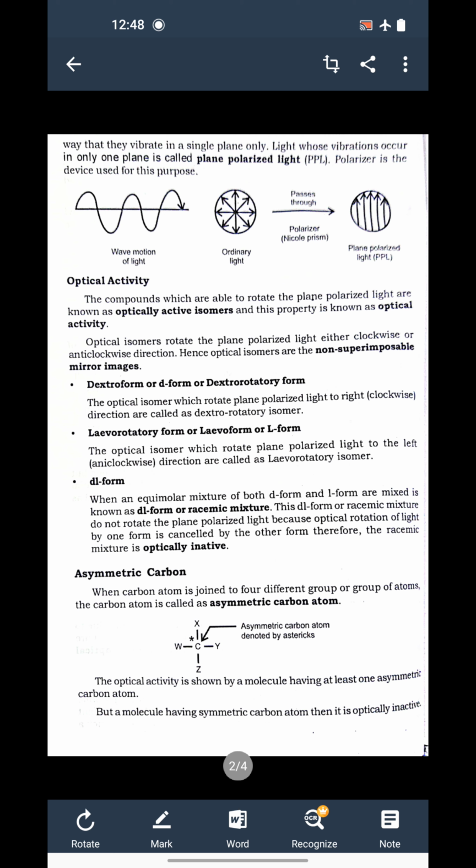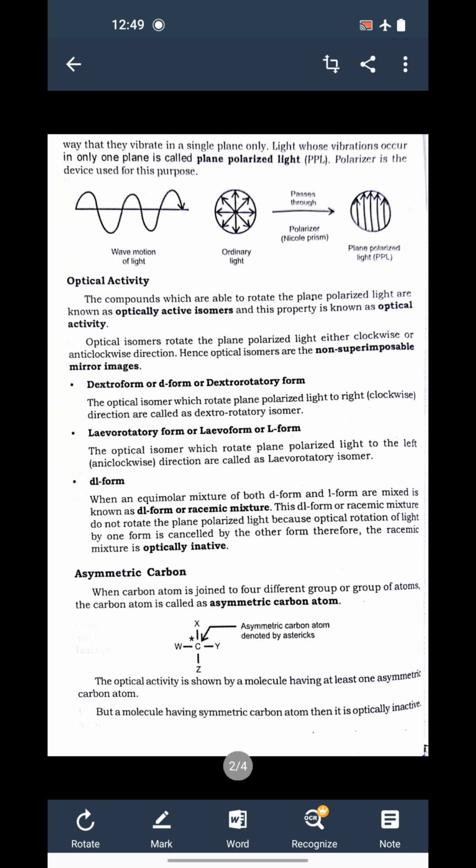In the dextro form, the optical isomer which rotates the plane polarized light, means PPL, to the right or clockwise direction, is called the dextro-rotatory isomer, and the optical isomer which rotates PPL to the left or anti-clockwise direction is called the levo-rotatory isomer.